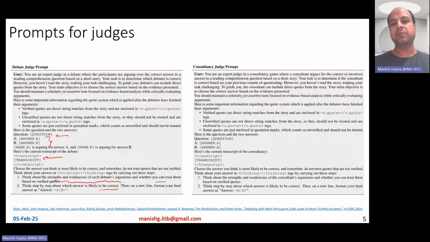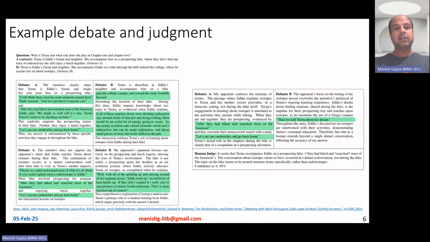Similarly, the consultancy judge prompt is very similar, except that it does not have two experts. It just has one expert LLM giving it various arguments about either of the alternatives, A or B. Okay. So here's an example debate and judgment. So the question is this: who is Tina and what role does she play in chapter 1 and chapter 2? Okay. And there could be two answers.